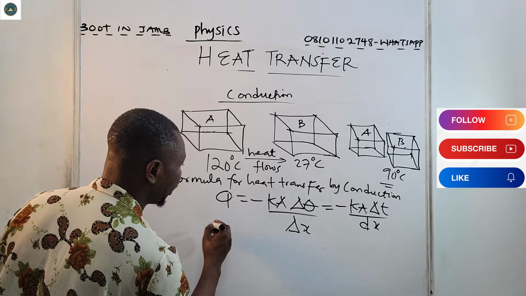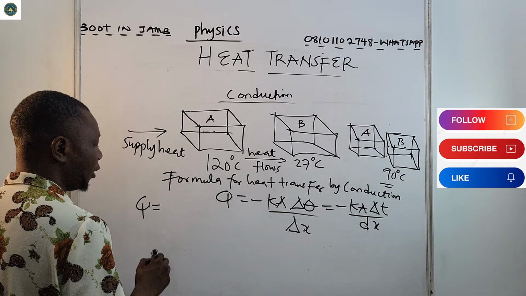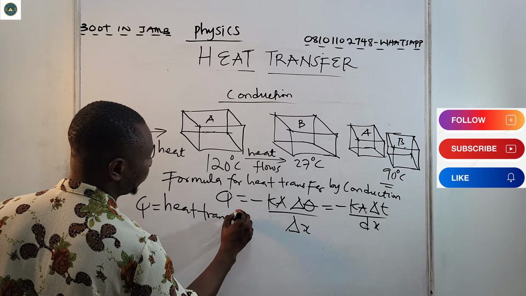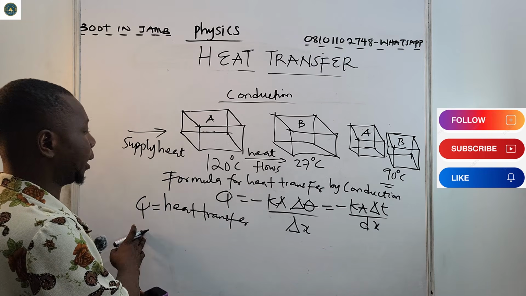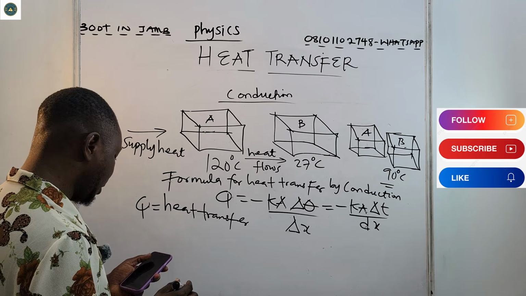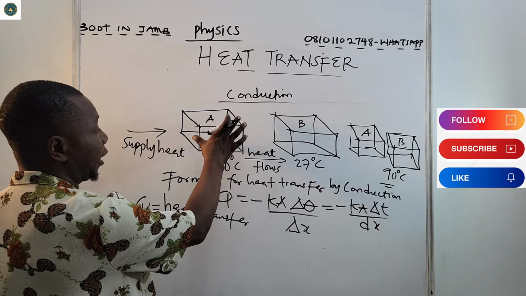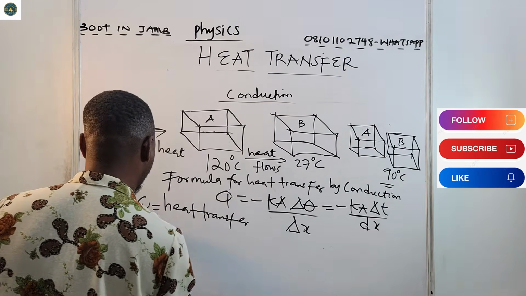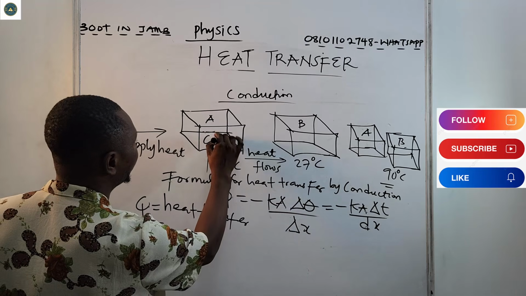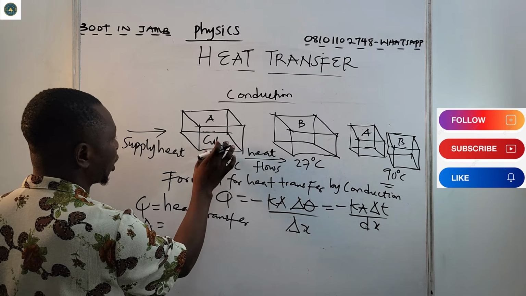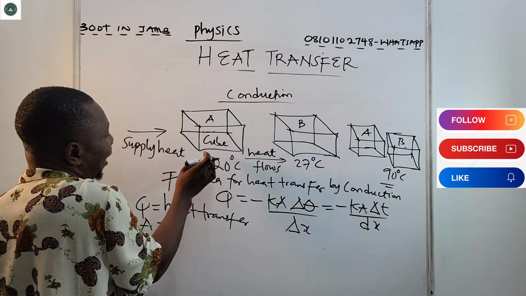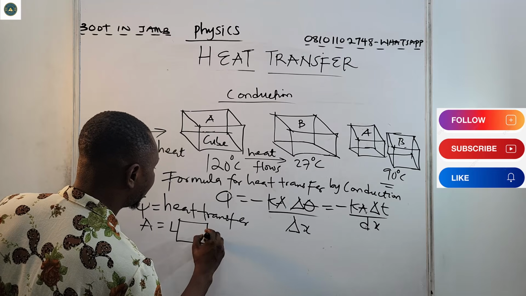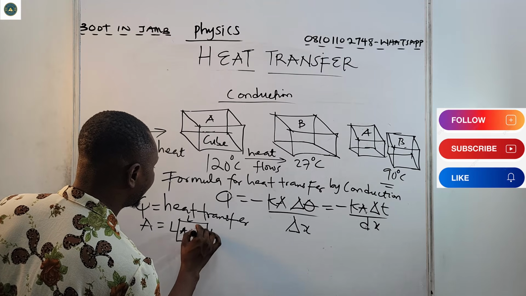So this Q here is the heat transferred. Then A there is the cross-sectional area. If I were to consider the area of this cube, for a cube we talk about volume, but area, you are talking about one of the faces, which is length times breadth.